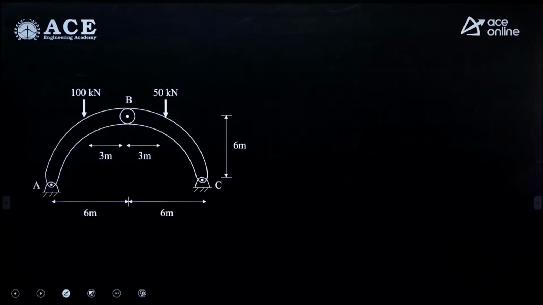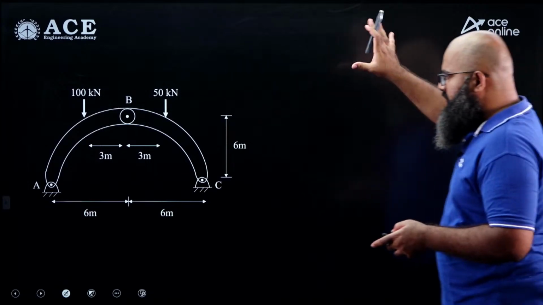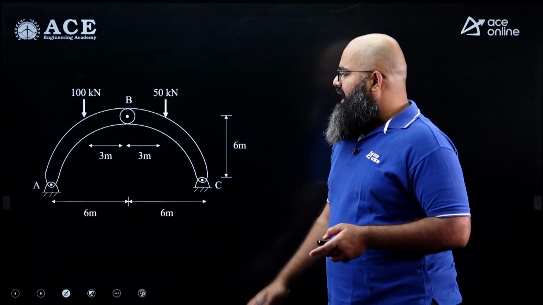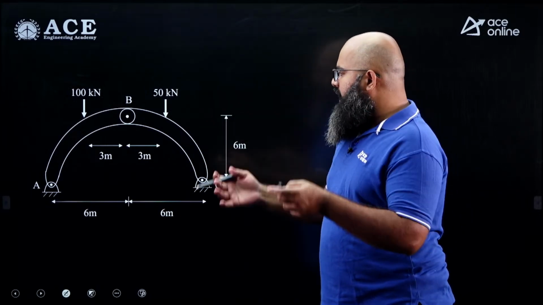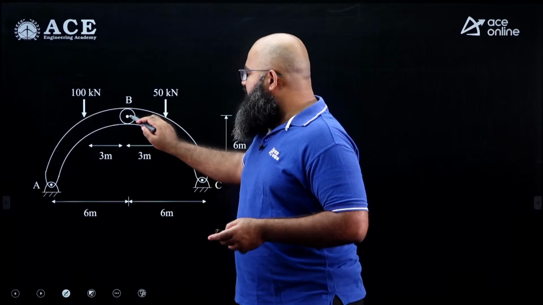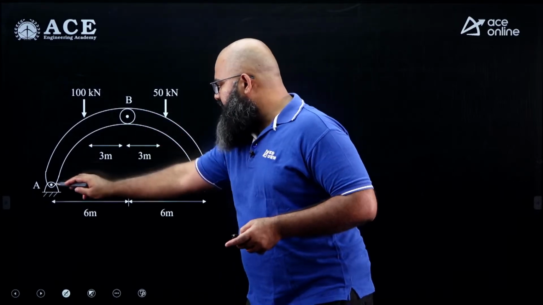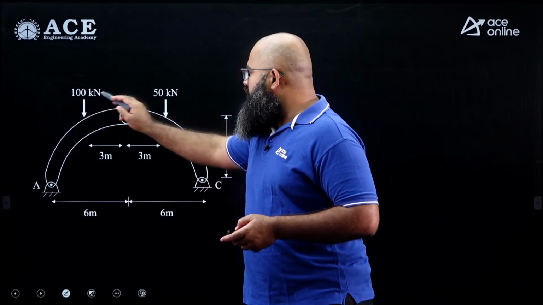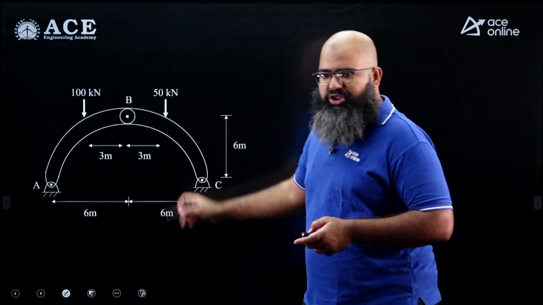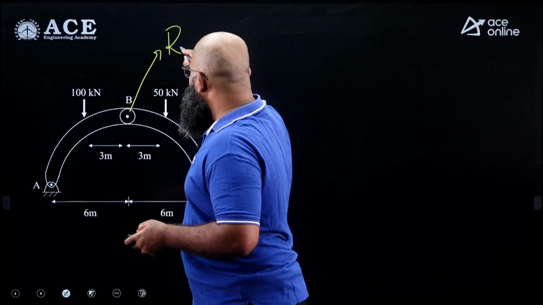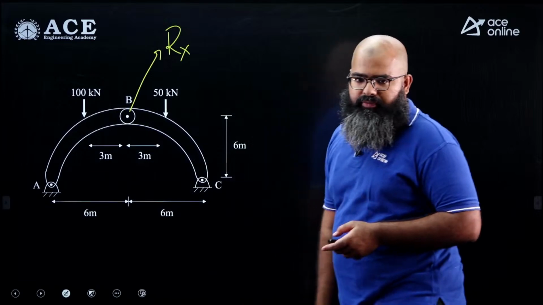Moving further to last question. The question over here, I am not having a statement for this question, directly I am taking a diagram. The question is saying you are having a 2-member frame formed in this particular format. Okay, you are having an internal hinge at this particular point B, you are having 2 hinge supports at A and C. 2 forces of values 100 kilonewton and 50 kilonewton are applied at the position shown. The question is asking what is the horizontal reaction at point B equal to.